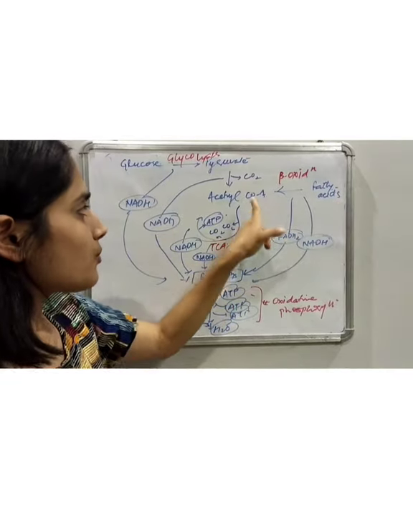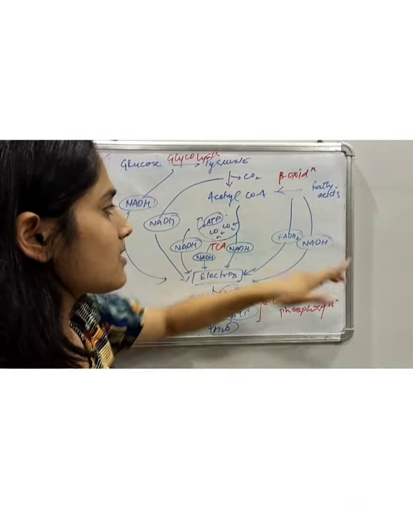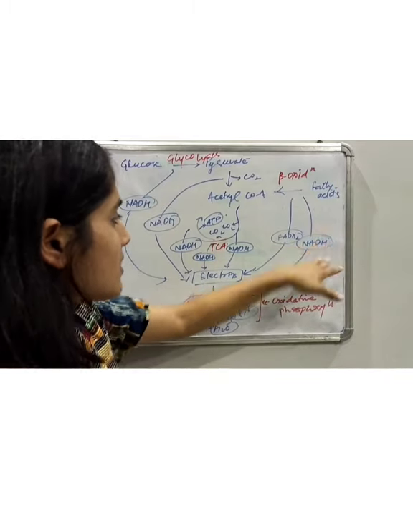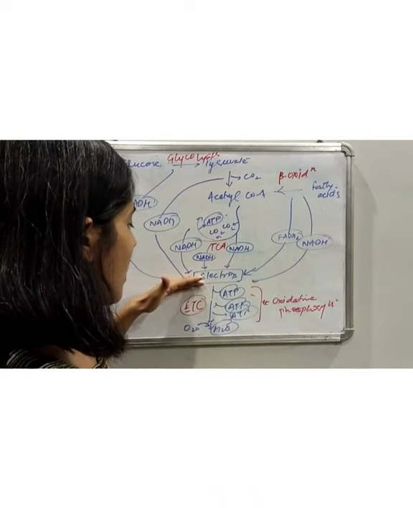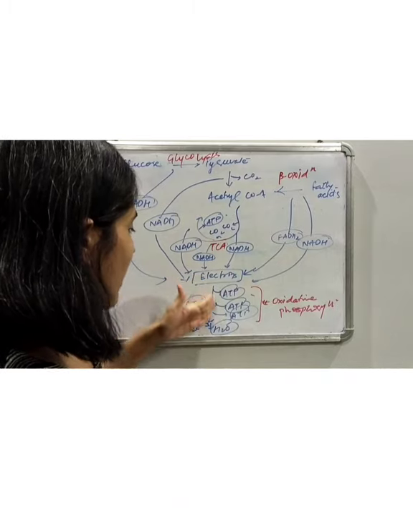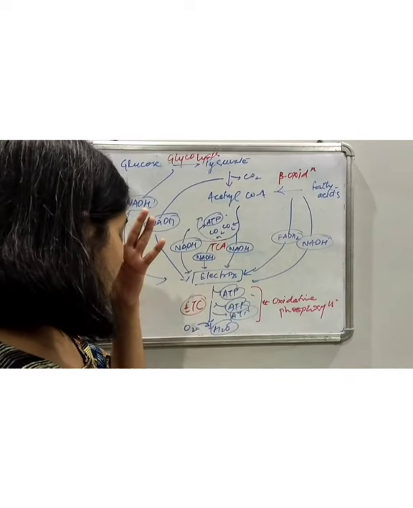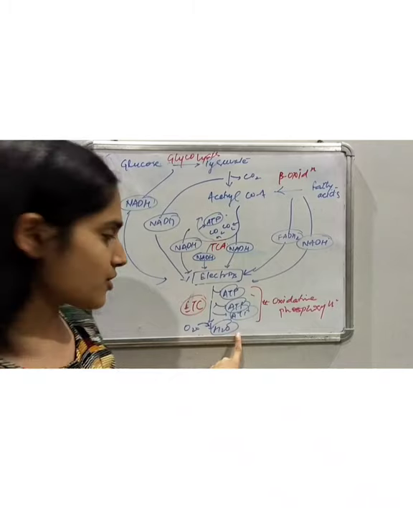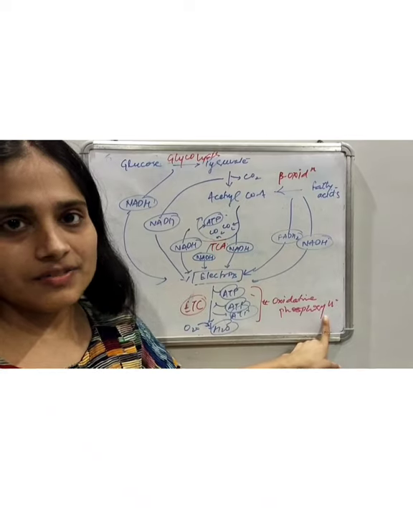Fatty acids are converted into acetyl coenzyme A by the process called beta oxidation of fatty acids. There FADH2 and NADH both are generated. These again generate electrons. Now these electrons are then carried into the electron transport chain, which generates a proton gradient, and ultimately it uses oxygen to generate a water molecule, and ATP molecules are produced by oxidative phosphorylation.